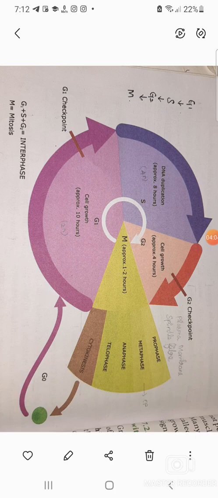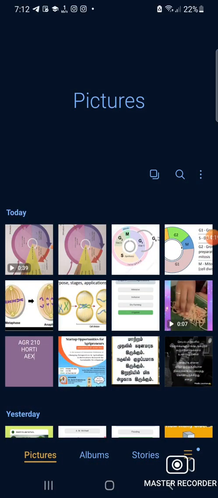Then the mitotic phase is a very short phase. It ends in 1 hour. For this complete cell cycle, the duration requirement is 16 hours. So now let's move to the mitotic phase.